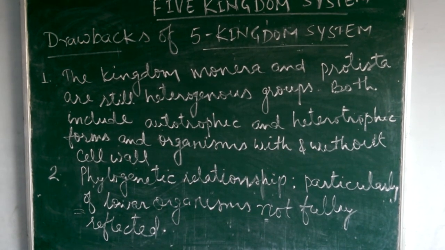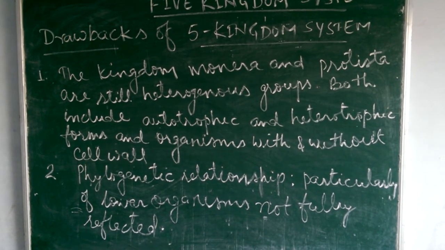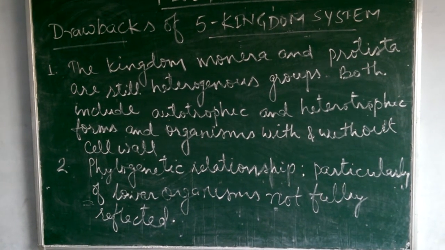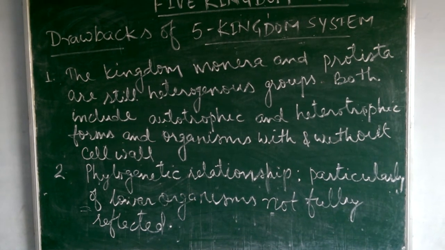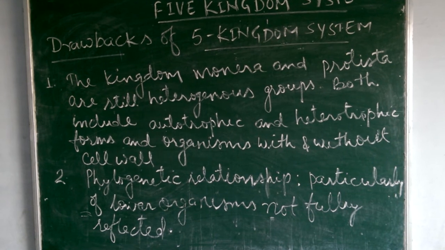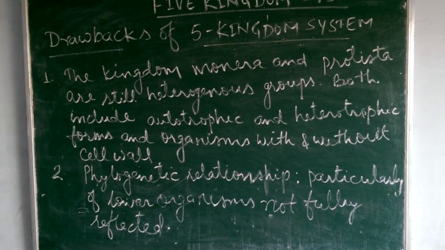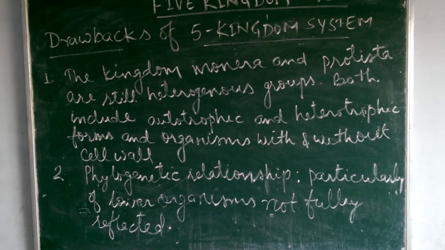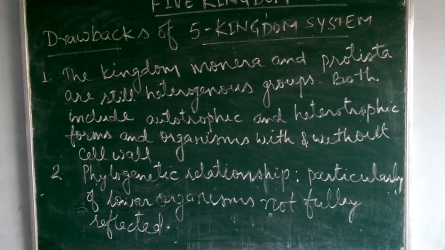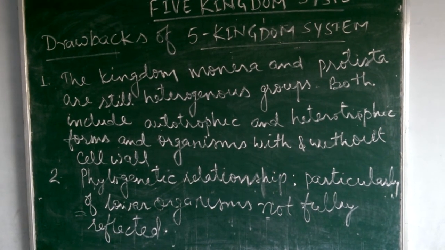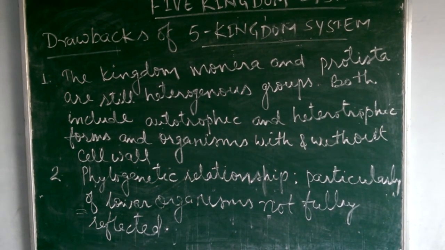Second, phylogenetic relationship, particularly of lower organisms, is not fully reflected, like certain green algae and some photosynthetic bacteria get hydrogen from a source other than water, but these are assigned to different kingdoms.